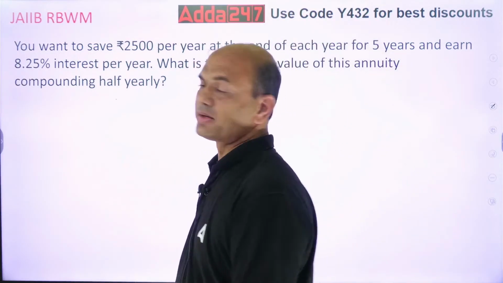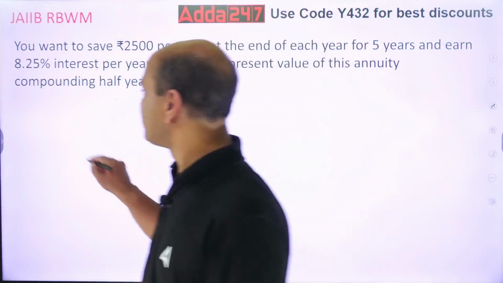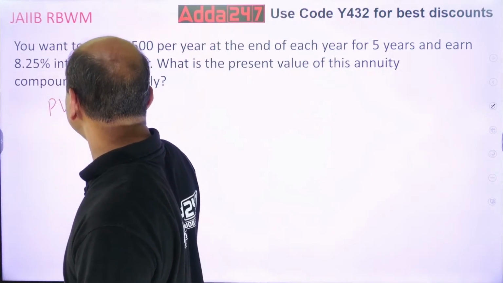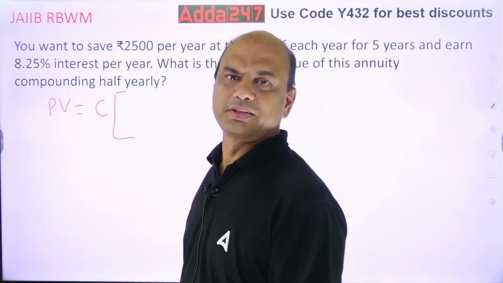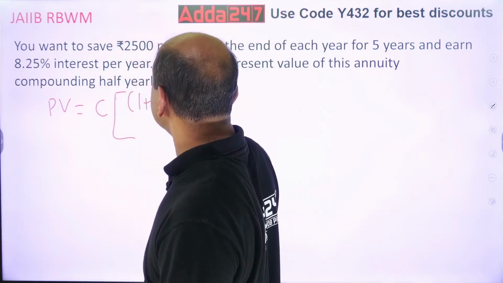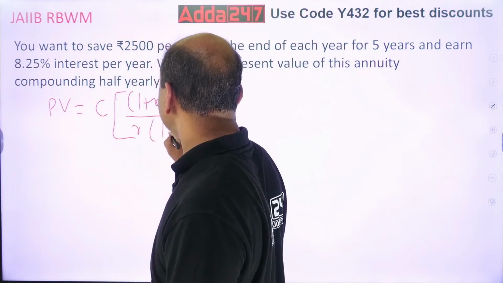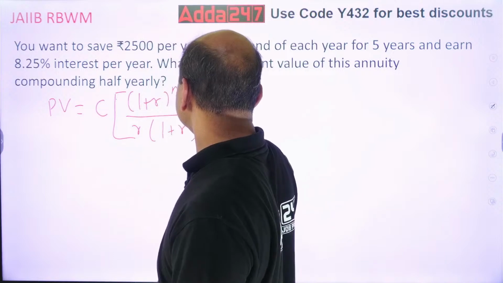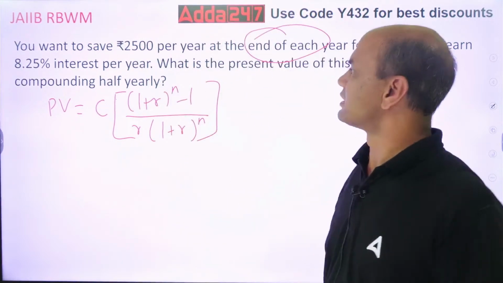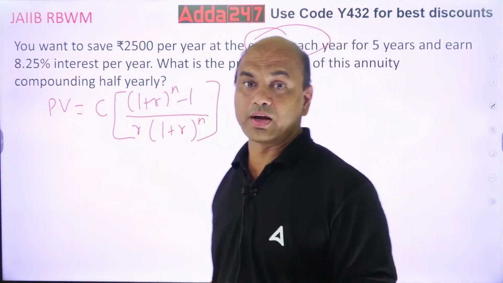What is the formula for present value? The formula for PV is like this: PV equals C into (1 plus R raised to n minus 1), the whole upon R into (1 plus R raised to n). See this. Now specifically it's mentioned at the end of each year. At the end of each year means what is this annuity?